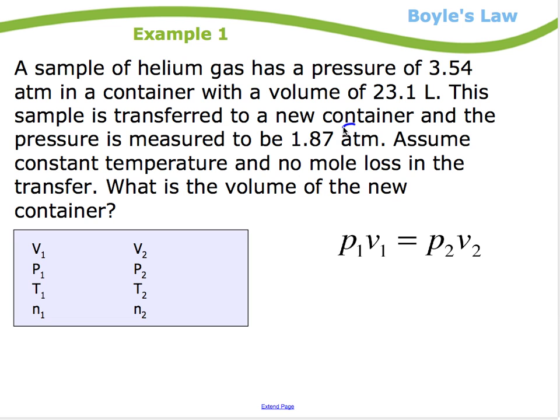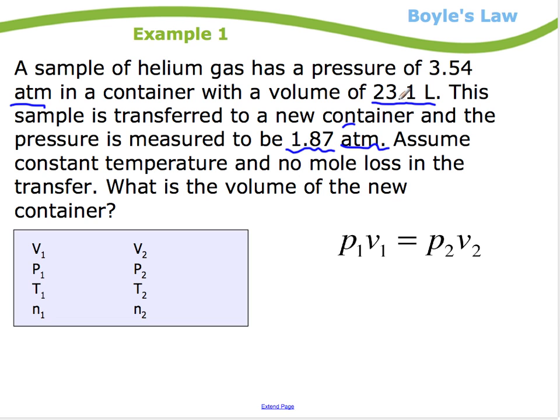Okay, except this question, where we've got atmospheres. Okay, so here's a question. Sample helium gas has a pressure of 3.54 atmospheres in a container with a volume of 23.1 liters. Okay, so that's the initial stuff. Then it's transferred to a new container, same temperature, same number of moles, and the pressure is measured to be 1.87 atmospheres. Notice it started there, now the pressure is way down.